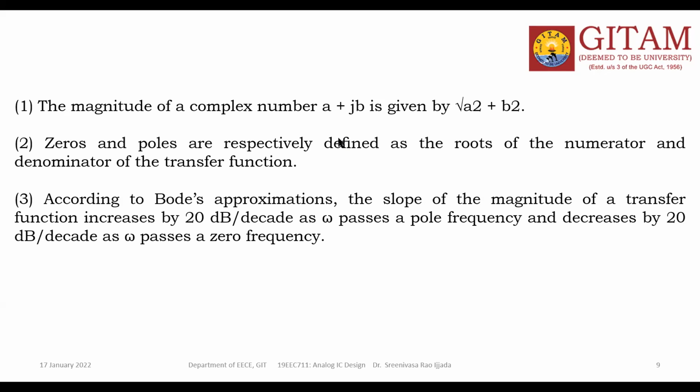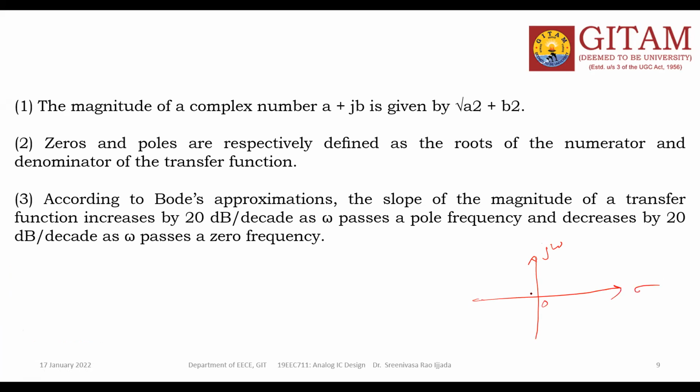I hope you remember. Otherwise I will draw here, no problem. This is the S-plane. This is j omega, the imaginary part, and this is the real part, sigma.